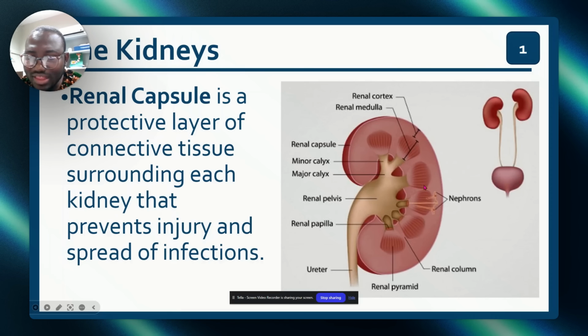Now, if you look at this medulla, you will see that this is where the nephrons are, in between the cortex and the medulla. Now, you look at it properly, you see that this is the renal pyramid. This renal pyramid leads into a lot of renal pyramids, 1, 3, 4, 5, 6, 7, 8. These renal pyramids, a lot of them, 20 of them, they enter into the, this is the renal papillae. From there, they enter the minor calyx. You understand? From the minor calyx, they now enter the major calyx. So 2 or more minor calyxes make up the major calyx. Many major calyxes join together to make up the renal pelvis, and the renal pelvis now enters and becomes the ureter. I need you to understand this. But know that the major function of the renal capsule is protection.